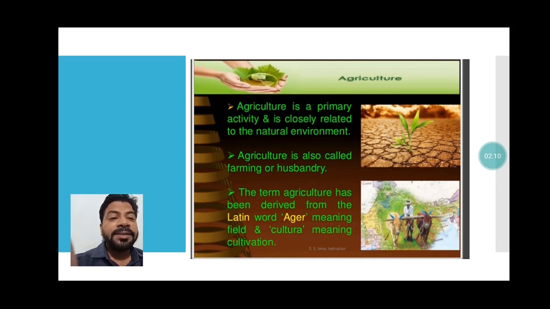The term agriculture has been derived from the Latin word ager, meaning field, and cultura, meaning cultivation. So from which word does it derive? That is the Latin word ager, meaning field, and cultura meaning cultivation. That is what we are doing on a field, we are doing the cultivation. So this is the meaning of agriculture.